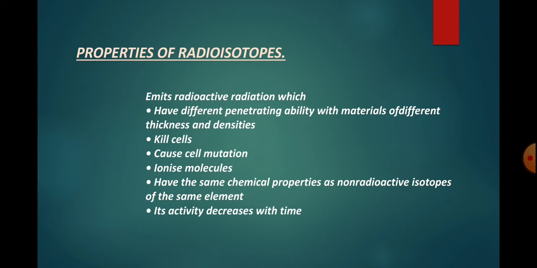Properties of radioisotopes: they emit radioactive radiation which, first, has different penetrating ability with materials of different thickness and densities. Second, it kills cells. Third, it causes cell mutation. Fourth, it ionises molecules. Fifth, they have the same chemical properties as non-radioactive isotopes of the elements. Last, its activity decreases with time.